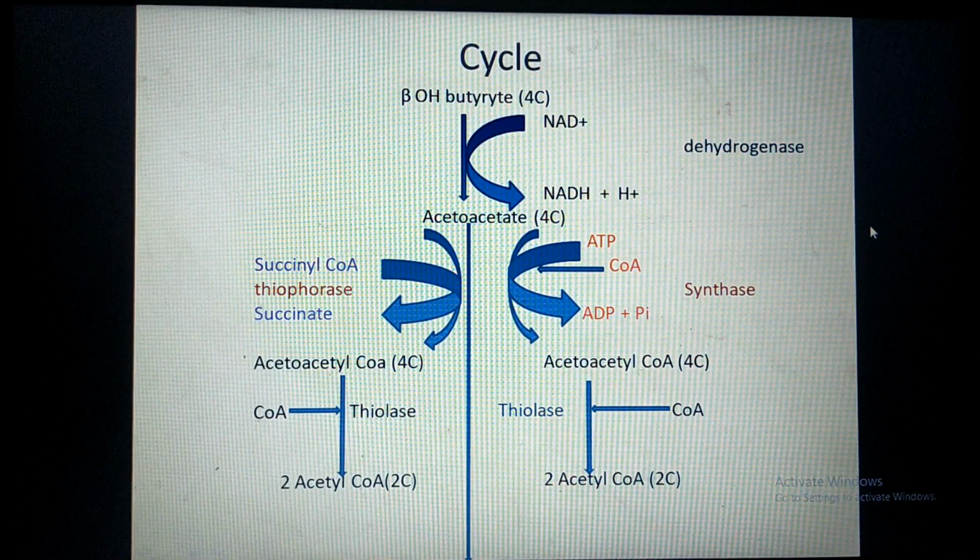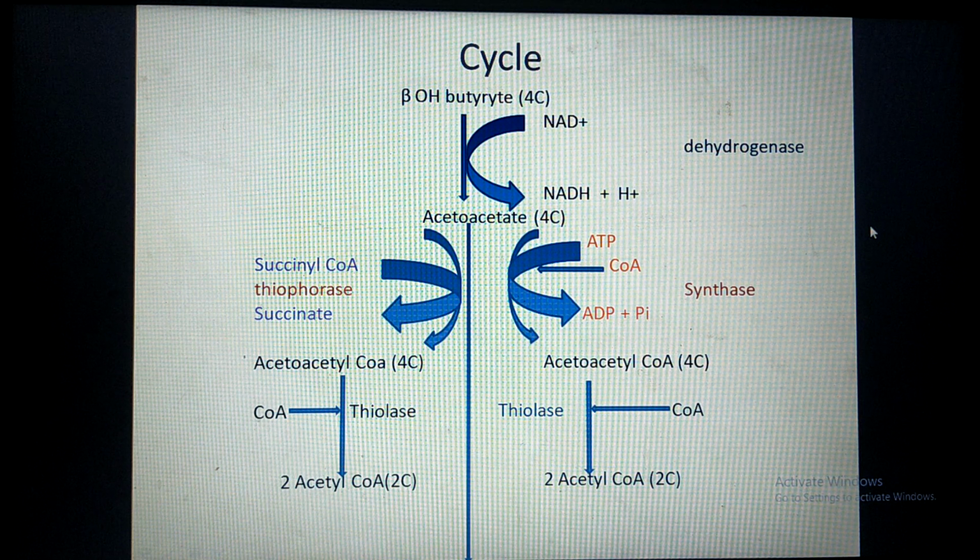So this is the comparison between ketolysis in mitochondria on the left side and ketolysis in cytoplasm on the right side. Here the first step is the same in both cases. The third step is also the same. The only difference is the enzyme. In mitochondria the enzyme thiophorase is there. In the cytoplasmic compartment the enzyme acetoacetyl CoA synthase is there.